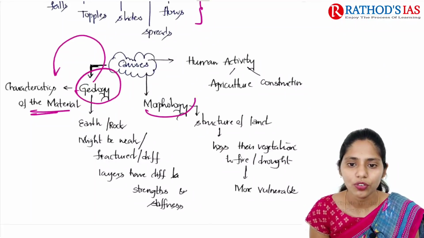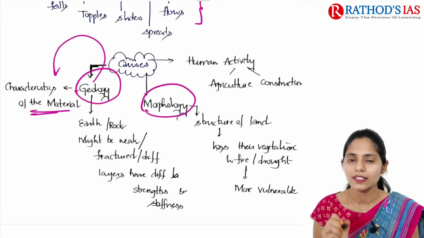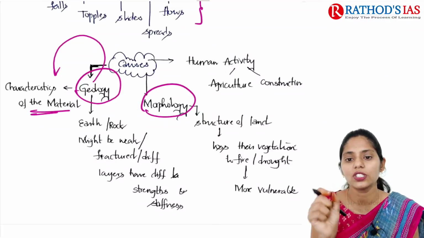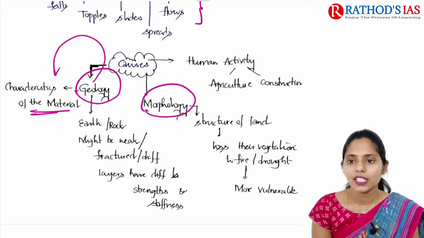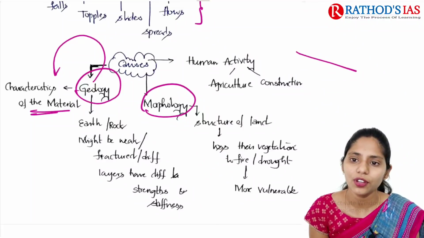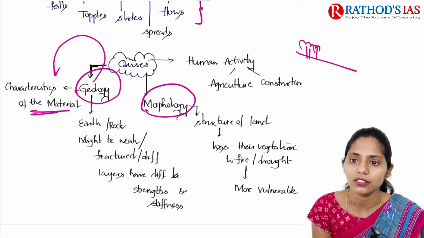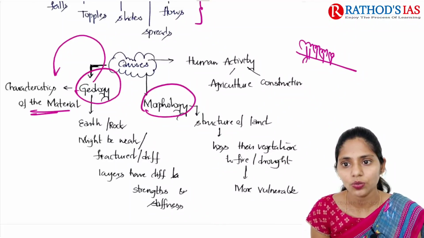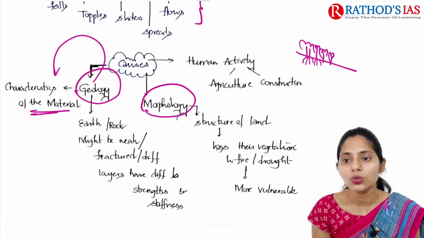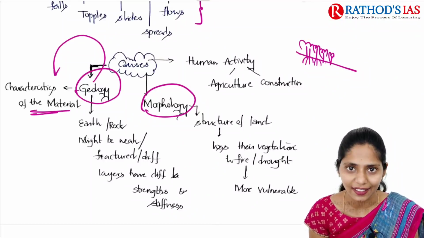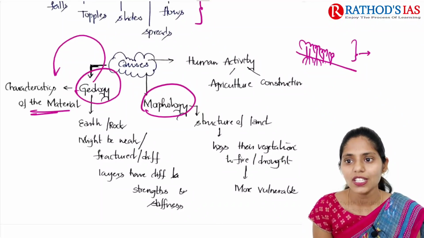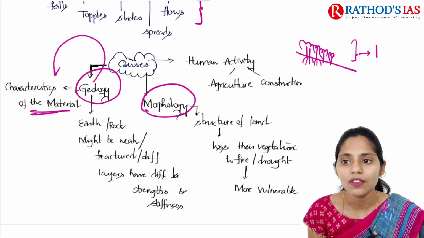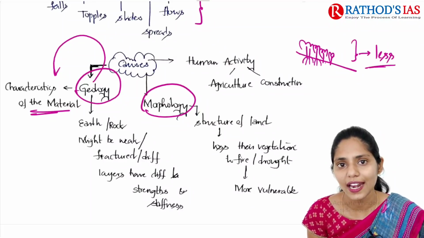And the next one is morphology. Morphology simply means the structure of the land. For example, if you take a hill slope with rich vegetation, plants are present and they have roots. These roots will hold the soil tightly, so these areas will be less prone to landslides.